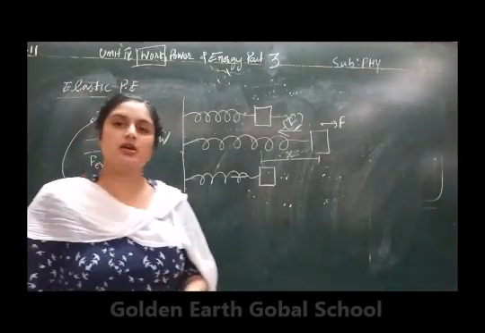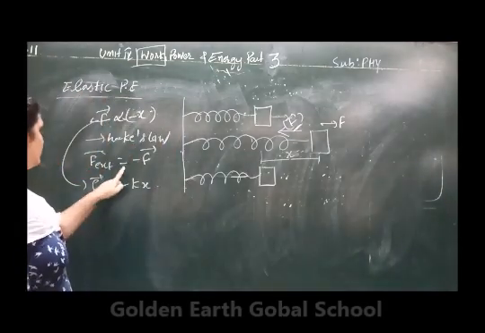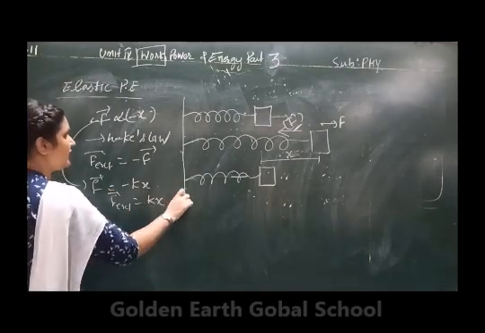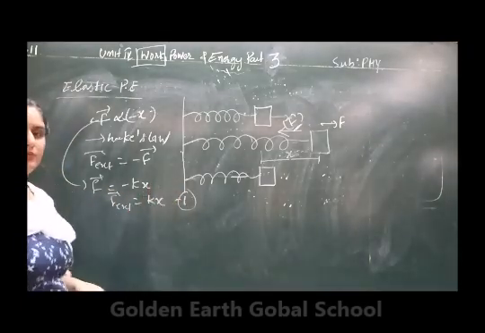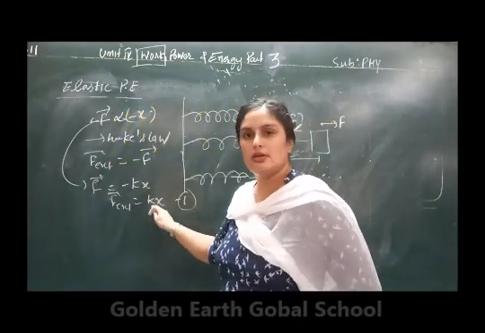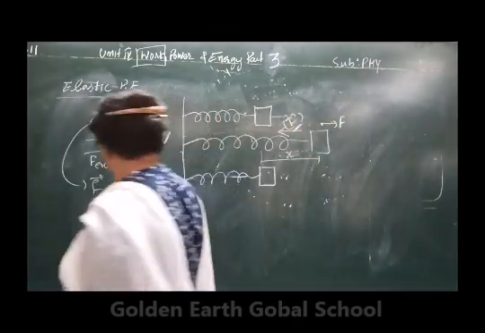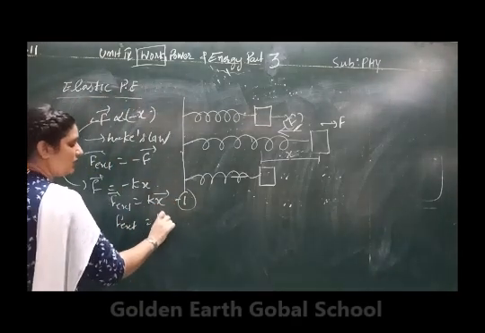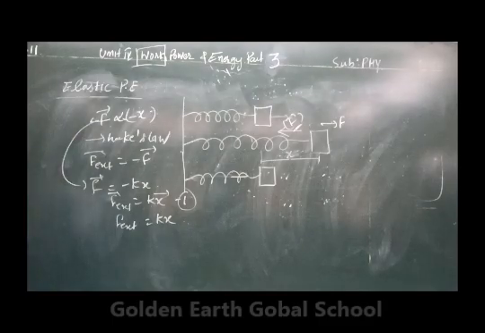K is known as the spring constant. So putting the value here, F external will be equal to plus Kx. Name it equation number 1. F external is equal to Kx. Okay, now in magnitude it will be Kx.